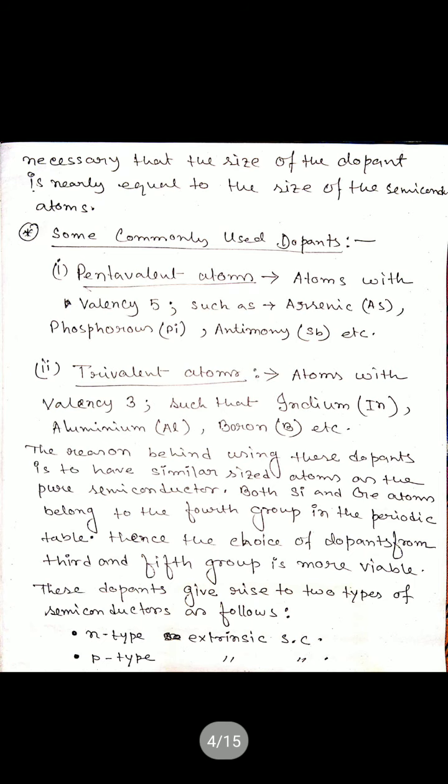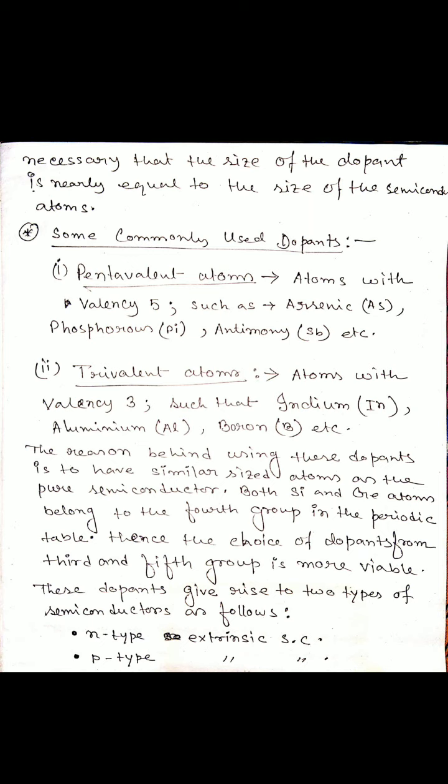And it is necessary that the size of the dopant is equal to the size of the semiconductor atoms. Otherwise, how would they dope that atom? So we choose atoms having 3 electrons or 5 electrons in their outer shells. If 3 electrons are there, the atom is called a trivalent atom. If 5 electrons are there, it is called a pentavalent atom. Examples of trivalent are boron, indium, aluminium, and of pentavalent are arsenic, antimony, phosphorus.